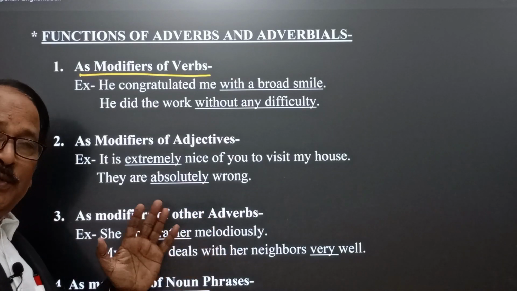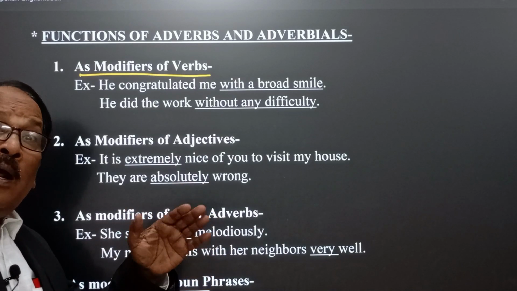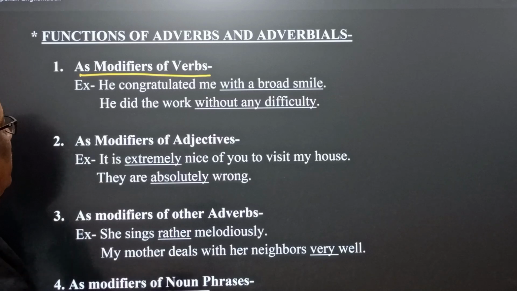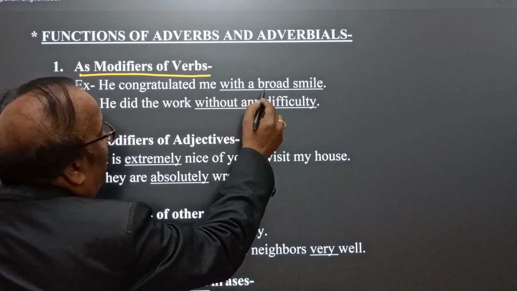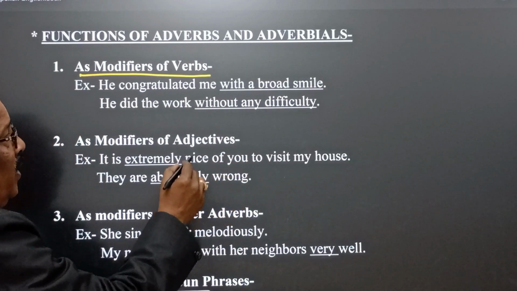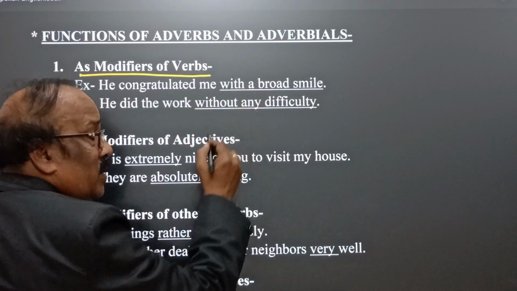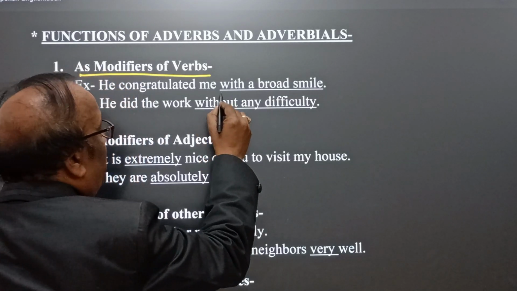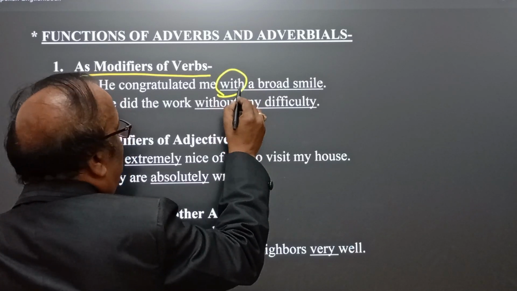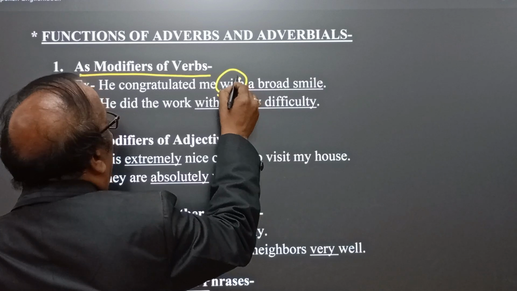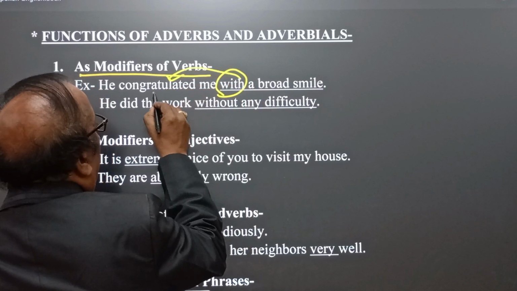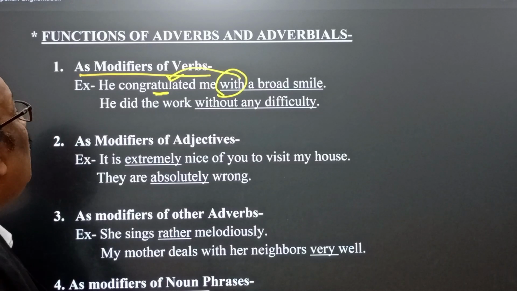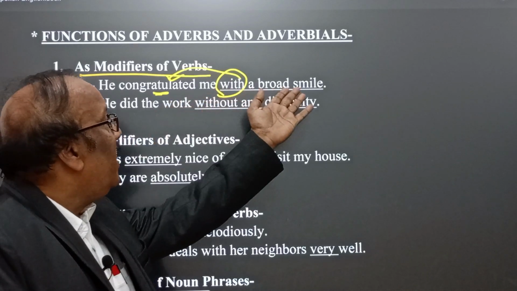As we have discussed, an adverb or adverbial is a verb modifier. Here we find it modifies the verb. He congratulated me with a broad smile. Definitely, with a broad smile. Here we find an adverb prepositional phrase because it begins with a preposition, but it qualifies the verb, that is, congratulated. He congratulated whom? Me, with a broad smile.